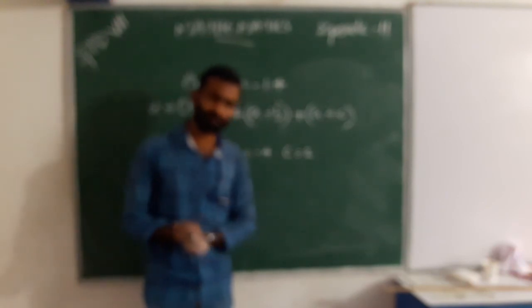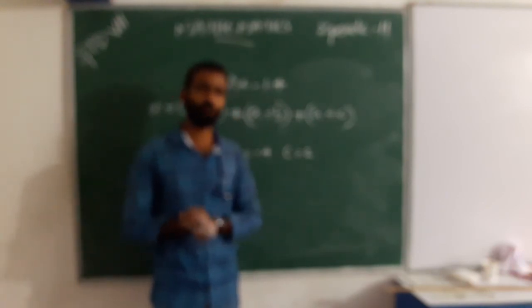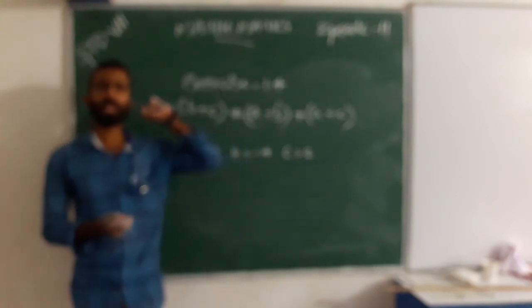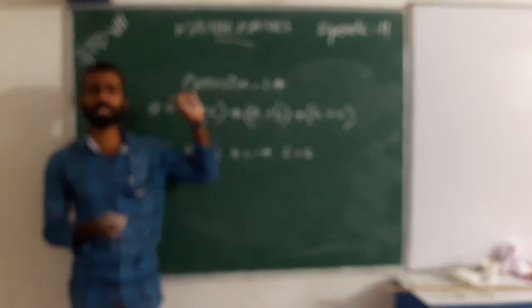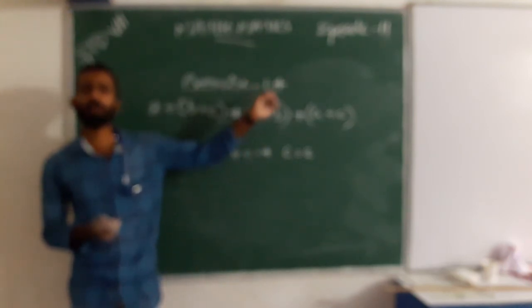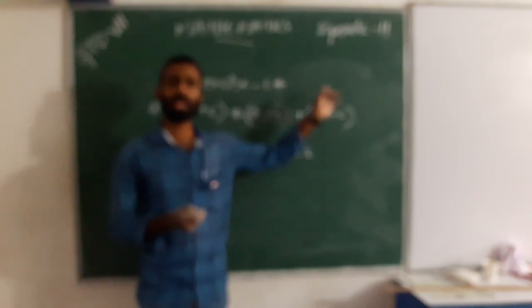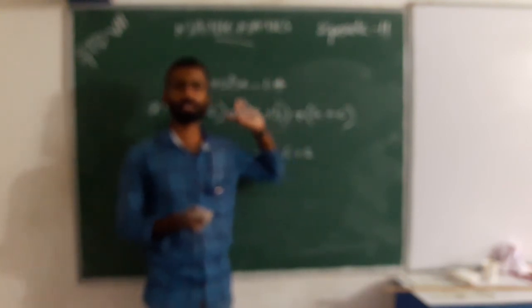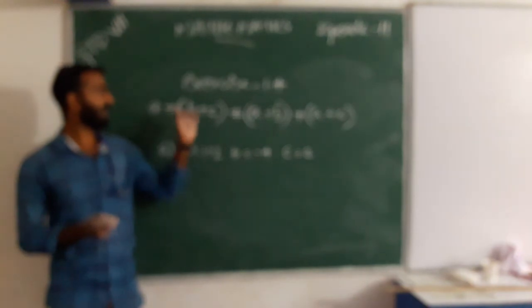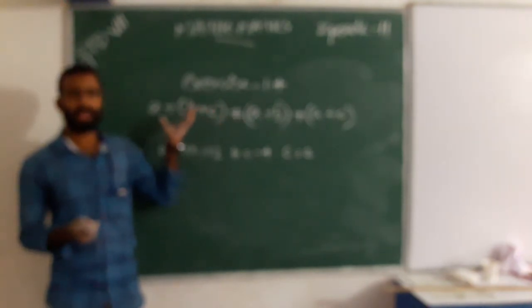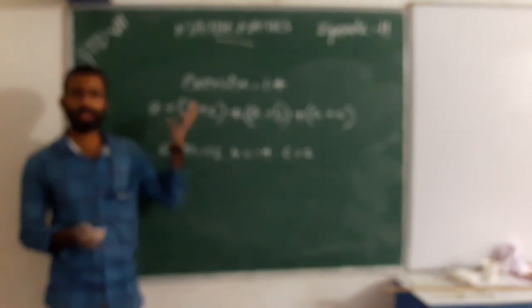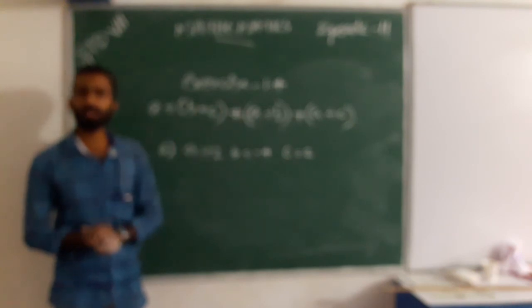Can we start? We want to verify a divided by (b plus c) not equal to a divided by b plus a divided by c. Here we have LHS and RHS, left hand side and right hand side.